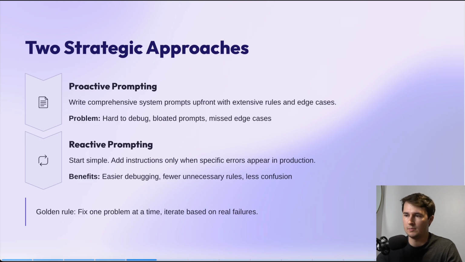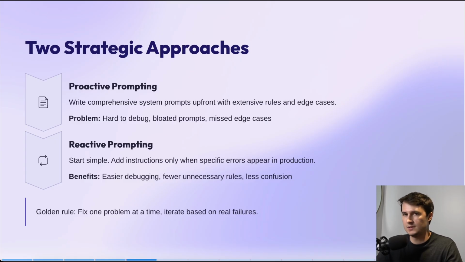Now, the second strategic approach to prompting is reactive prompting, which basically means that you start simple. You start line by line, and you add instructions only when specific errors appear in production. This is easier to debug. There's fewer unnecessary rules or lines that you add, which means less costs per execution. And there's just less confusion because you've actually worked through this prompt line by line, issue by issue, and you've only added what is necessary to add.